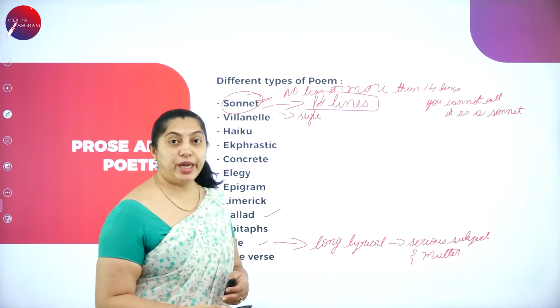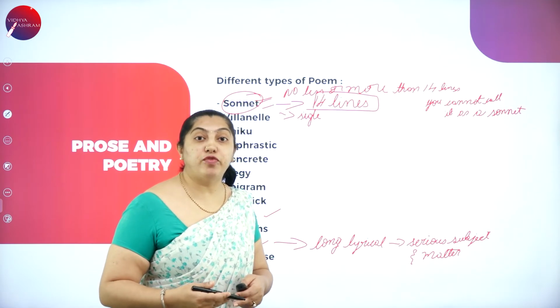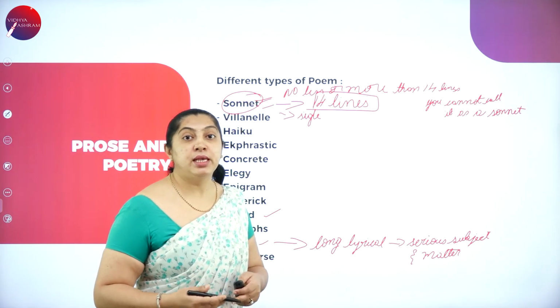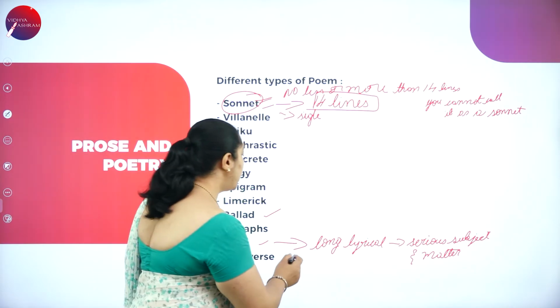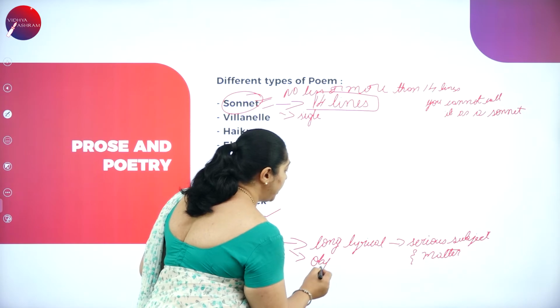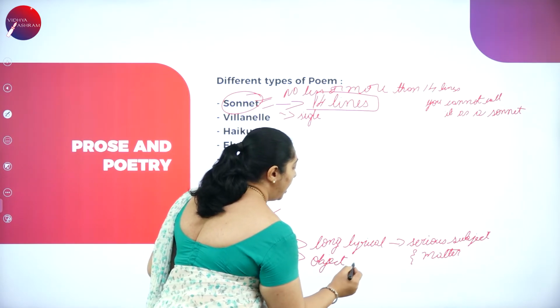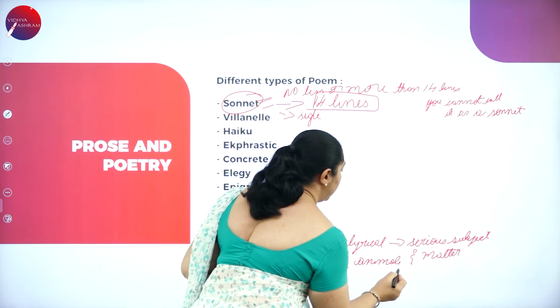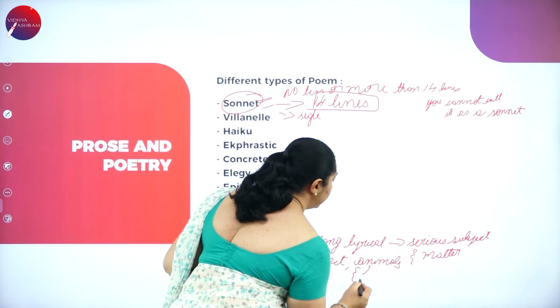So how actually is it? The ode is in the form of an address to objects, animals and persons. So what does the poet discuss here? He discusses objects, animals and persons.